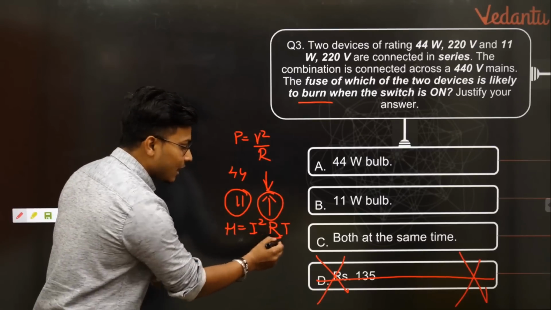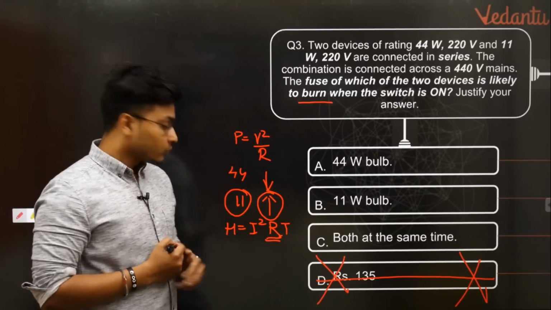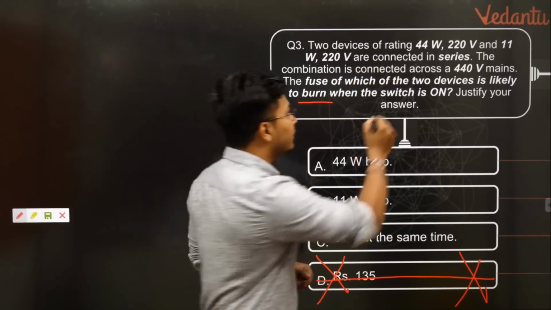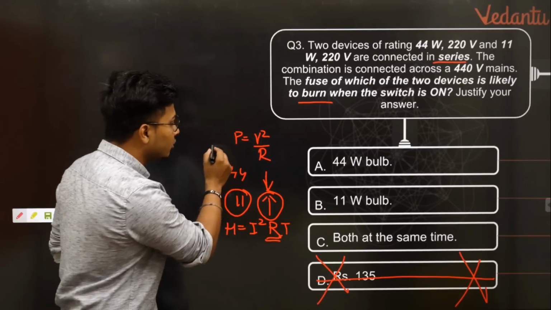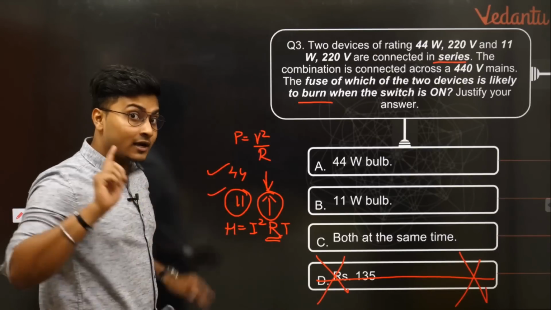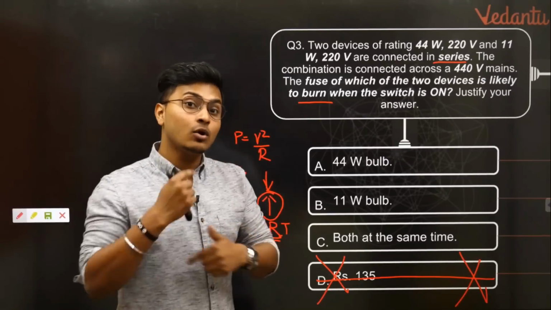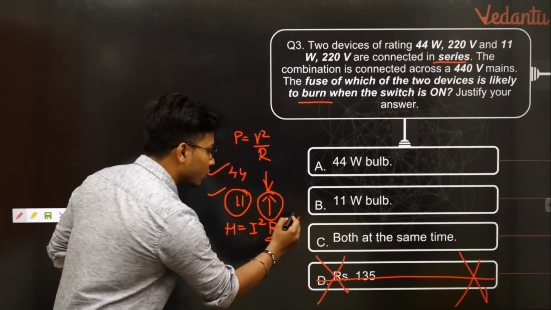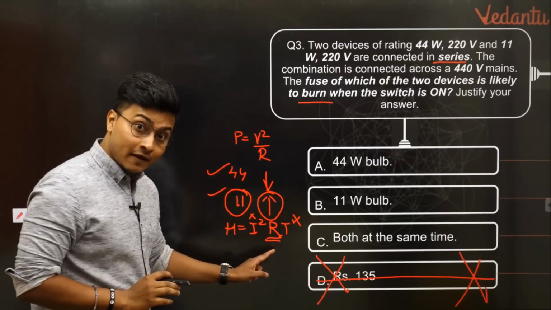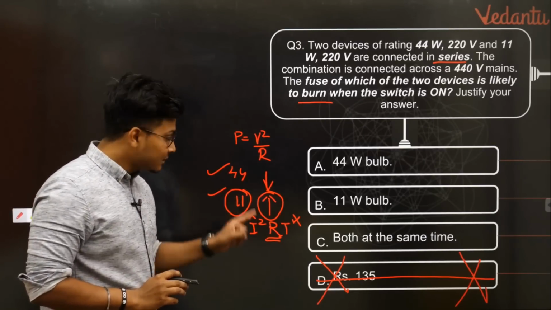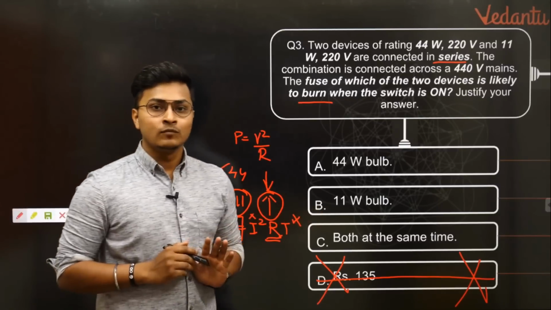Since its resistance is high, and अभी now you'll be thinking sir time और current का क्या? यहां पे देखो, both of them are connected in series. Series में current remains constant. So for both of them, the current will be constant. So current does not matter. Time, they are asking us कि दोनों का same time में कौन सबसे पहले burn होगा. तो time also is constant. Current and time are not the factors which are gonna affect here. The only factor which is affecting here is the resistance. Hence, resistance 11 watt का ज्यादा है, तो burn भी पहले 11 watt होगा. We didn't solve this.